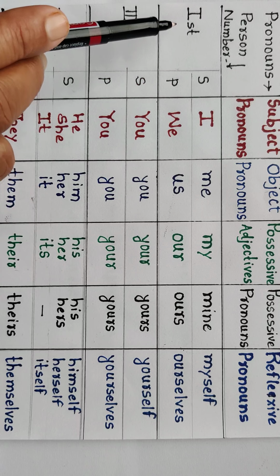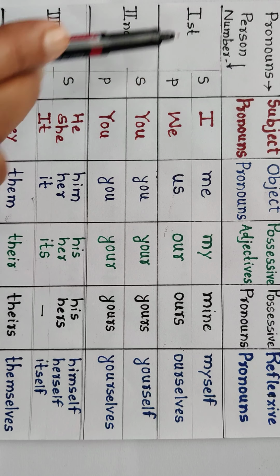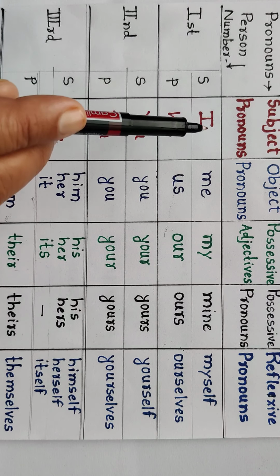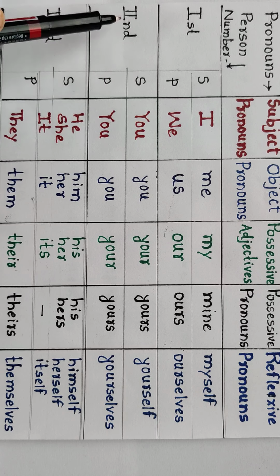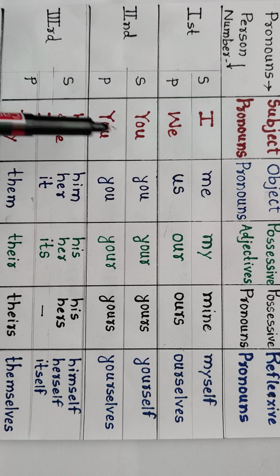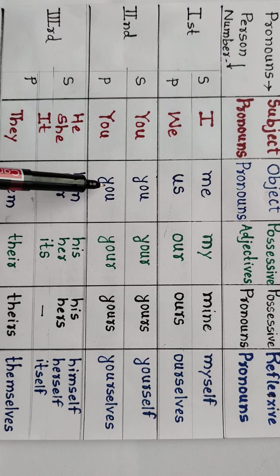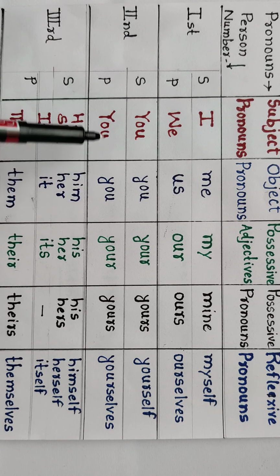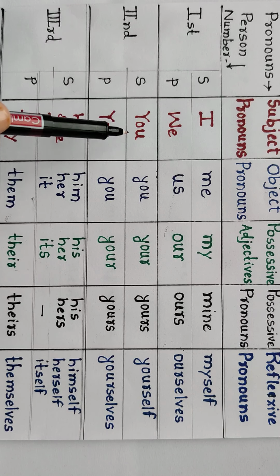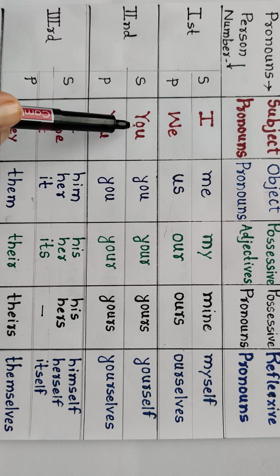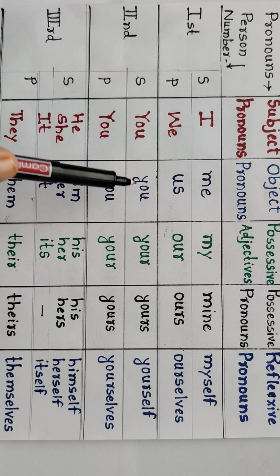Let us read. First person singular I, first person plural we, and the objects of I and we are me and us. Then second person singular you, second person plural you, and the object is you. It means the subject pronoun and object pronoun for the second person are the same, but we have to use it as per the meaning, whether we are going to use it as a subject or as an object.